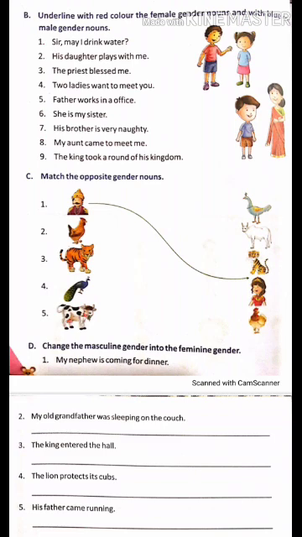You can do it on this page also with the help of doodle and then send it to me, or in whatever manner you can do it, just do it and send it to me. So in the first question you have to underline the female gender and male gender with different colors. Then you have to match. Question second is, you have to match the opposite gender nouns. Okay, if there is king, then you have to match it with queen. And third is, you have to rewrite the sentence after changing the gender.